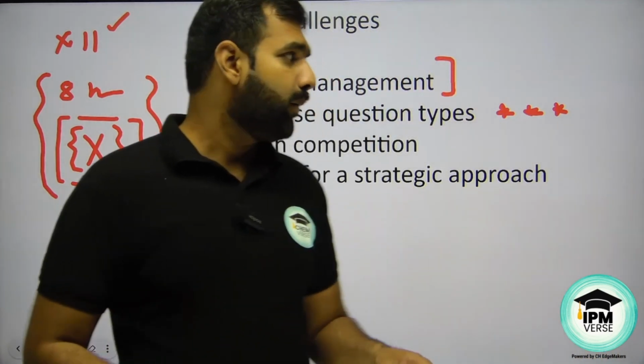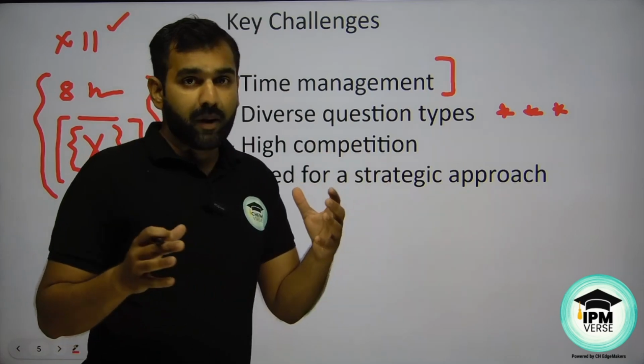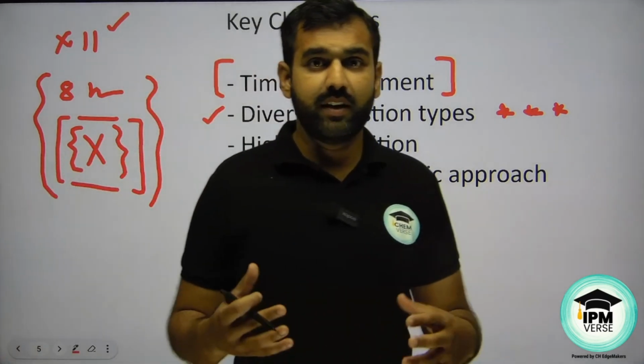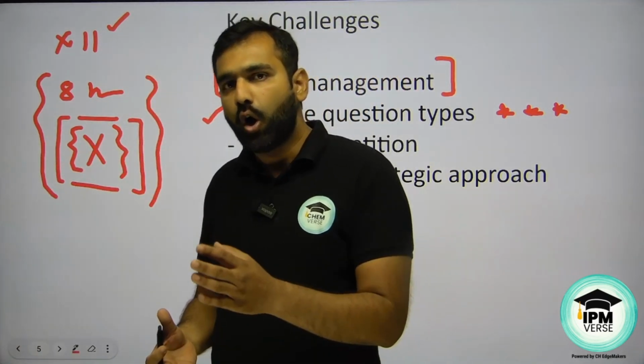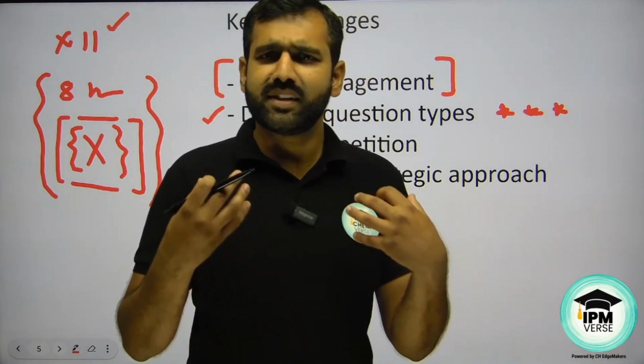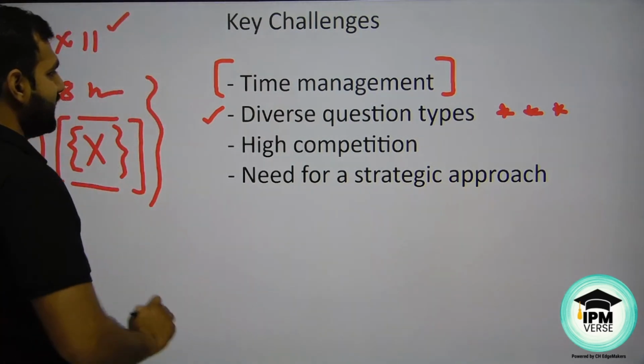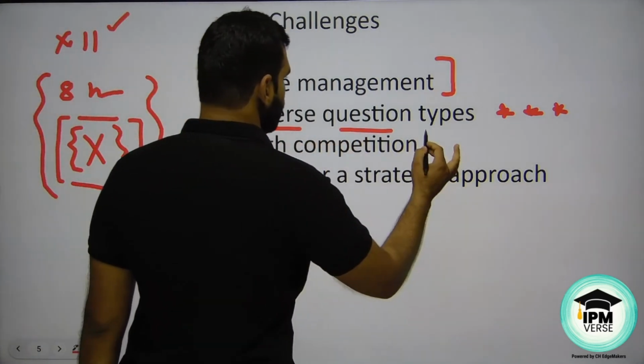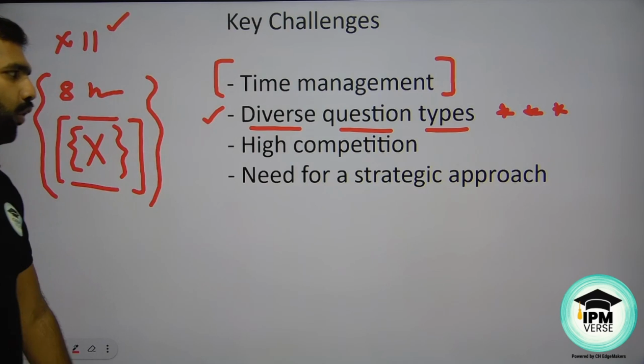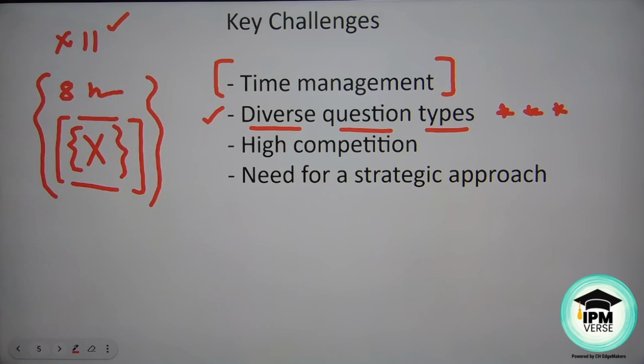A brain which is logically sound should be able to solve all sorts of questions, or at least attempt a variety of problems. So I would emphasize that when you're solving questions based on QA, DILR and VA, focus on diversifying your attempts. Try to get exposure to all sorts of questions.